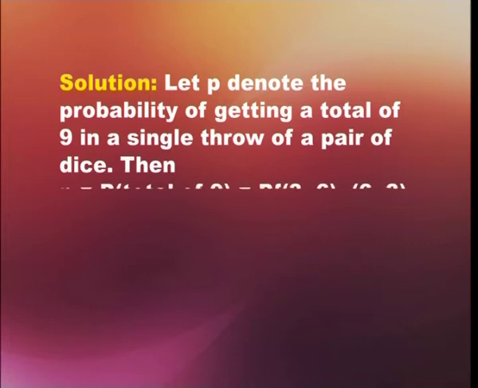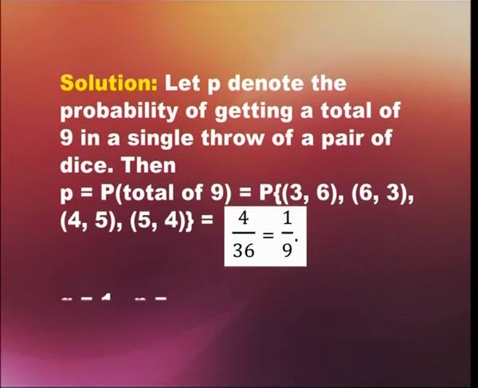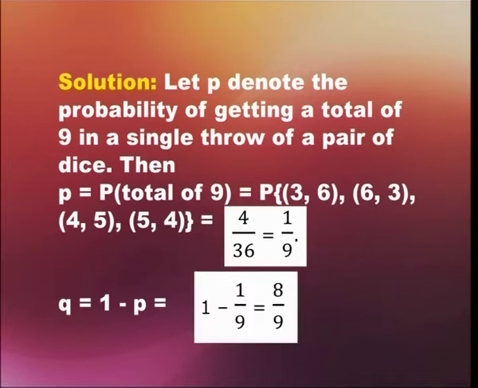Then small p is equal to the probability of a total of 9, that is equal to the probability of getting 3 and 6, 6 and 3, 4 and 5, and 5 and 4 on the two dice. How many times is it coming? It's coming 4 times, so 4 by 36. 36 is the total number of outcomes when we are throwing a pair of dice. So 4 by 36 is equal to 1 by 9. That implies q is going to be 1 minus p, which is equal to 1 minus 1 by 9, which is equal to 8 by 9.